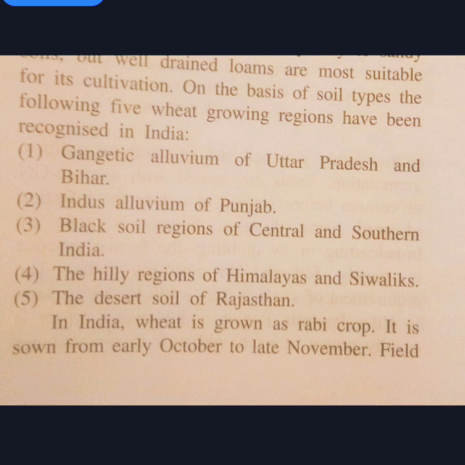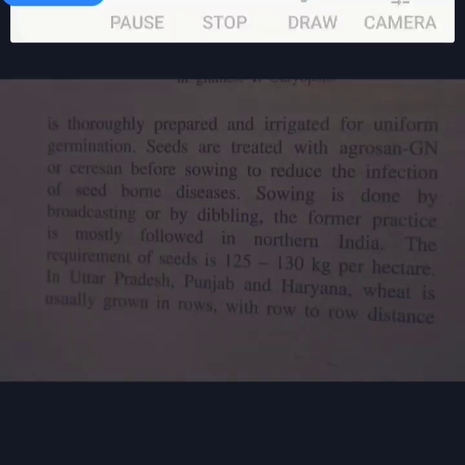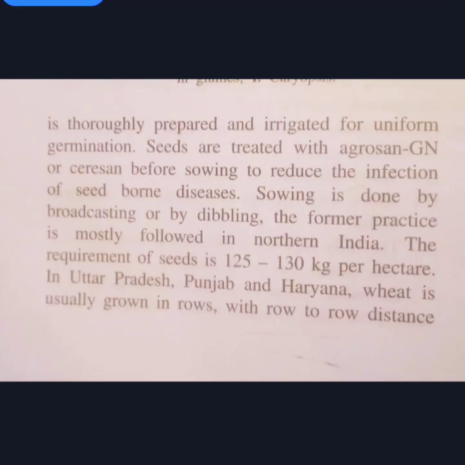So these are the five growing regions which have been recognized in India for growing of wheat. And as I had mentioned, wheat is grown as a rabi crop, usually in the month of October to late November. Okay, so for cultivation, we see that the field is thoroughly prepared and irrigated, okay, for uniform germination.